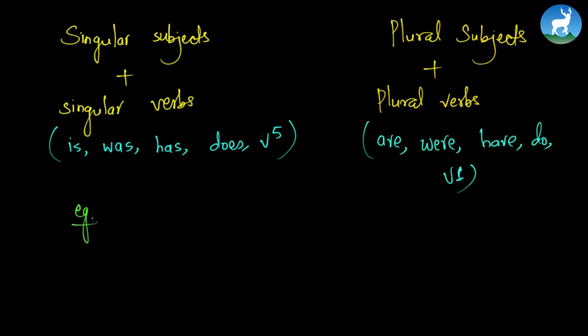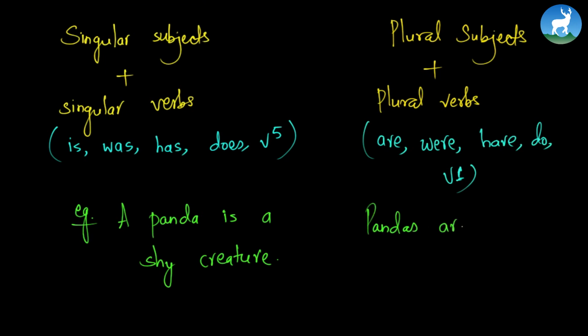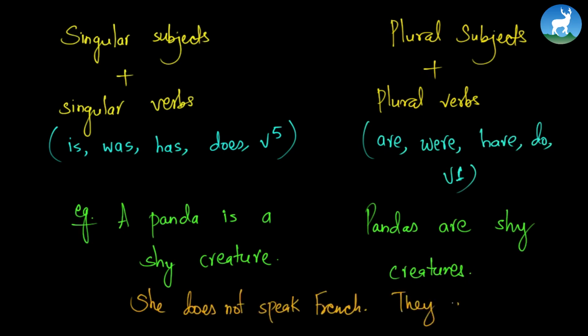Let's write one example. A panda is a shy creature. What is the plural form or plural sentence of this? It is, pandas are shy creatures. Let's write one more example. She does not speak French. They do speak French, right? Let's study these examples.